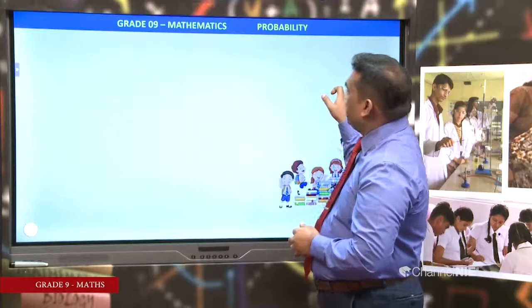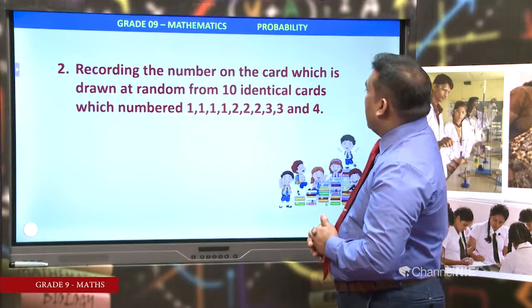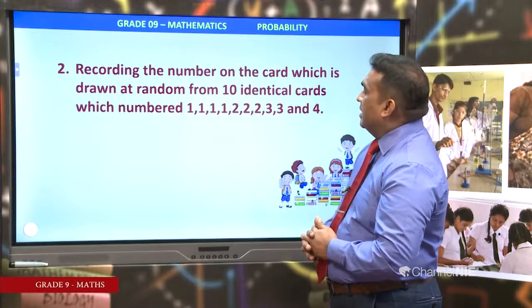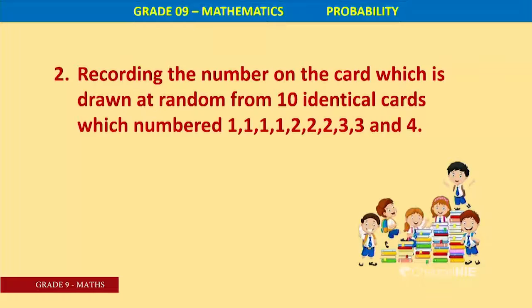Next one, recording the number on the card which is drawn at random from 10 identical cards which are numbered 1, 1, 1, 1, it means 4 ones, 2, 2, 2, 3 twos, 3, 3 and 4. You know that how many ones here? 4. How many twos here? 3. How many threes here? 2. How many fours? 1.